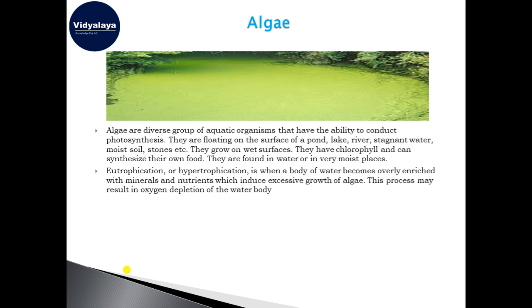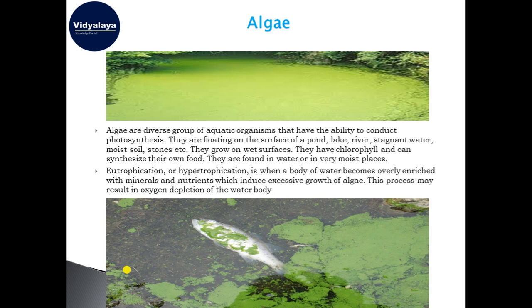You can see another example of eutrophication where the death of aquatic animals is taking place. See, a fish has died due to the eutrophication, and the level of oxygen has reduced, which has resulted in the death of this fish.